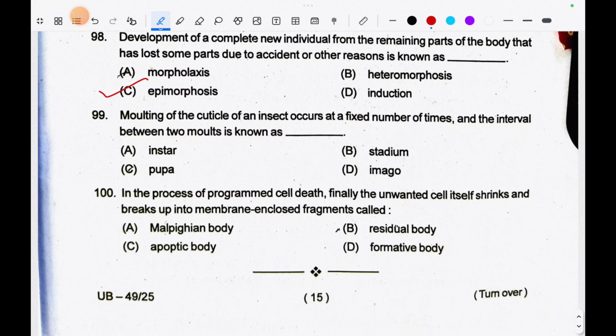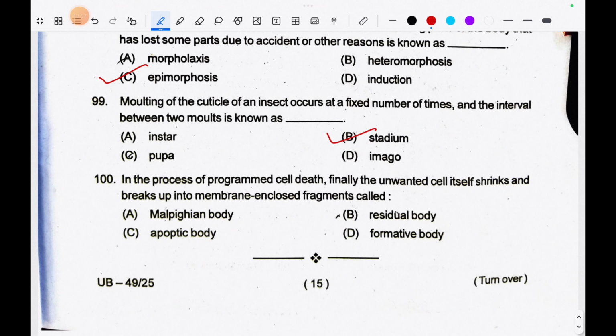99. Molting of the cuticle of an insect occurs at a fixed number of times and the interval between two molts is known as stadium. 100. In the process of programmed cell death, finally the unwanted cell itself shrinks and breaks up into membrane enclosed fragments called as apoptotic body.